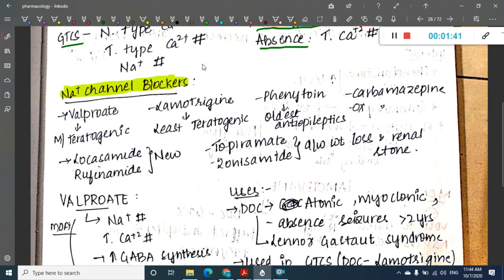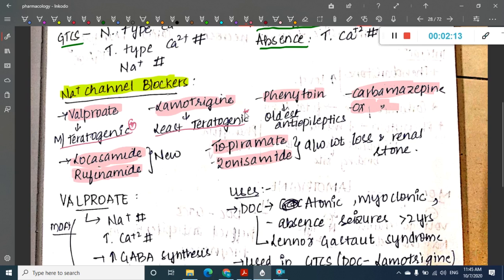Here the sodium channel blockers which are available include valproate, lamotrigine, phenytoin, carbamazepine, oxcarbazepine, lacosamide and rufinamide. Then we have topiramate and zonisamide. All these are the sodium channel blockers. The important properties: valproate is the most teratogenic drug, whereas lamotrigine is the least teratogenic drug.